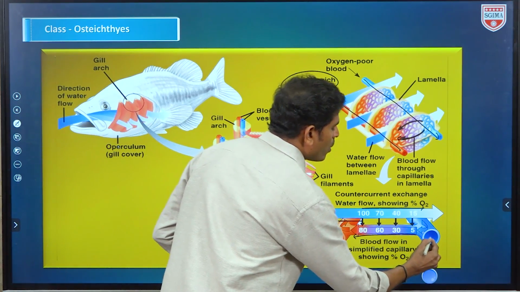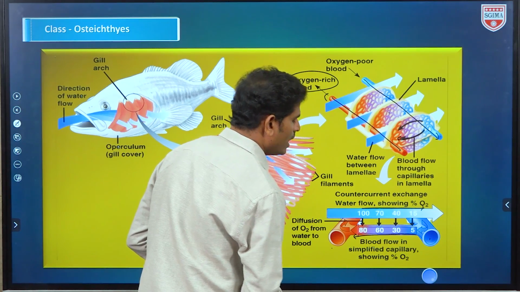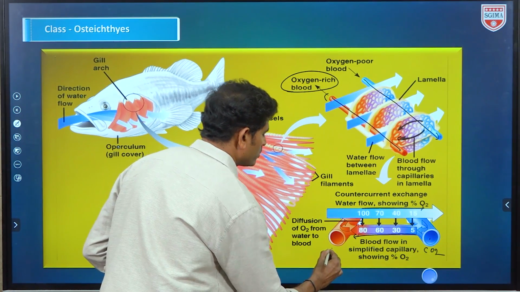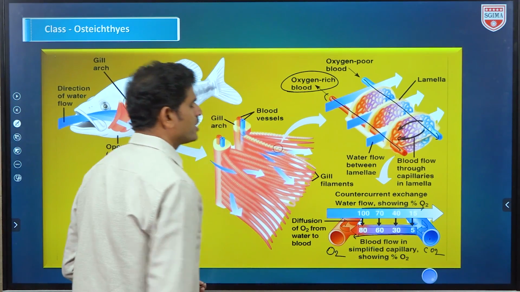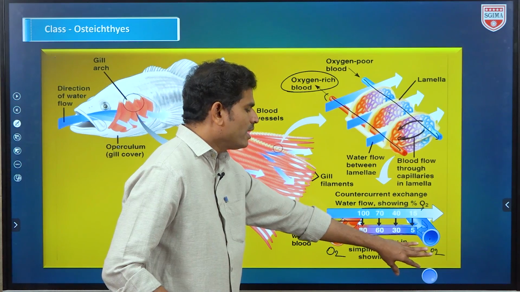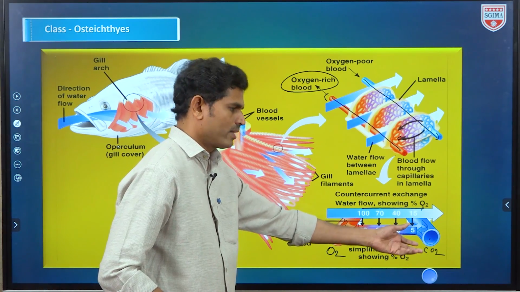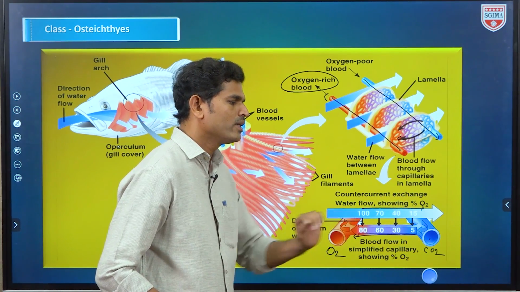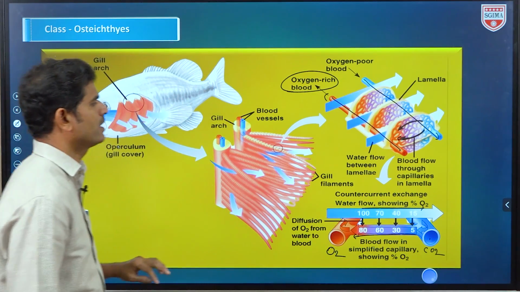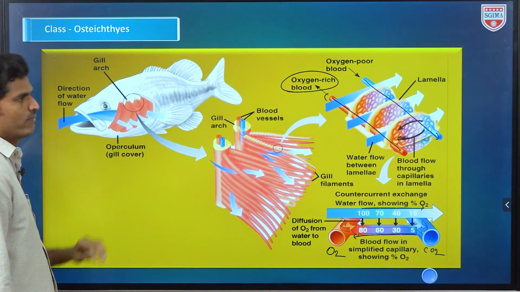Here deoxygenated blood becomes oxygenated blood. Deoxygenated blood means more carbon dioxide, oxygenated blood means more oxygen. The blood exchanges oxygen with carbon dioxide: carbon dioxide is released into the water and oxygen is taken from the water. So this is exchange of gases, briefly.